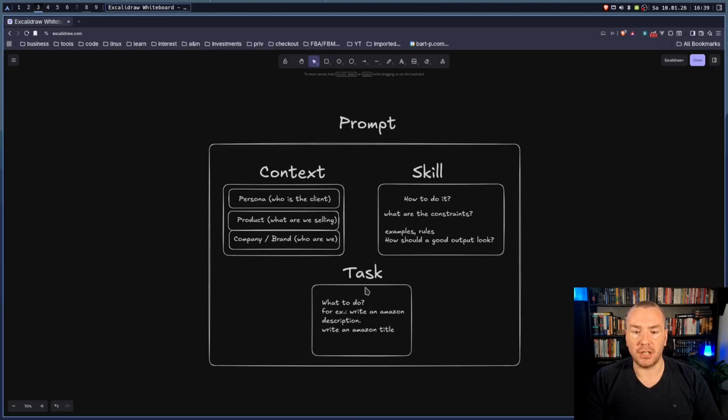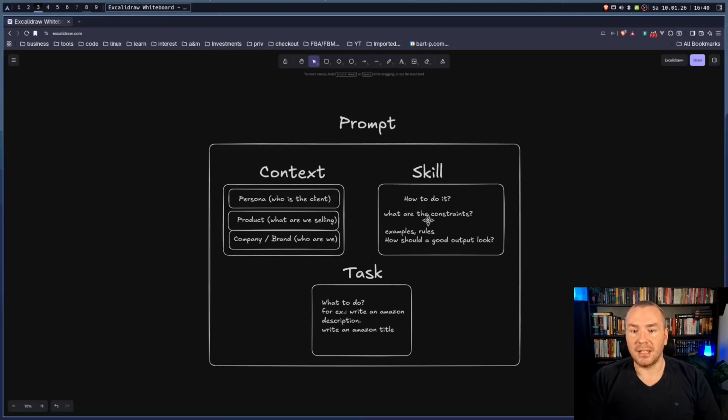But when we have the context and only the task, so only what to do and for who and for what we are doing it, we still don't know how to do it, and we are still going to get some generic responses from the AI. If we want good responses, then we have to tell the AI how to write a good Amazon description, for example, if this is the skill which we are doing, or how to write a good Amazon title or marketing text or whatever we are doing.